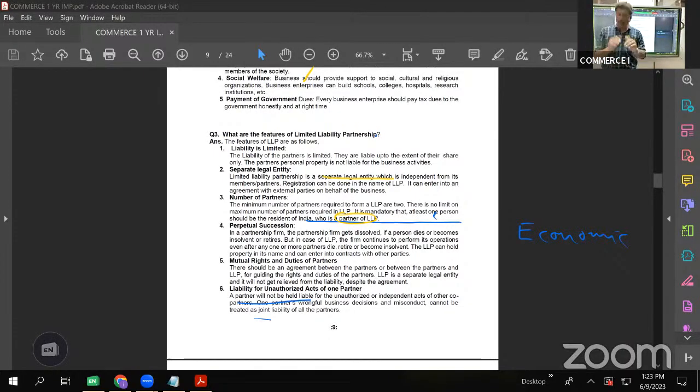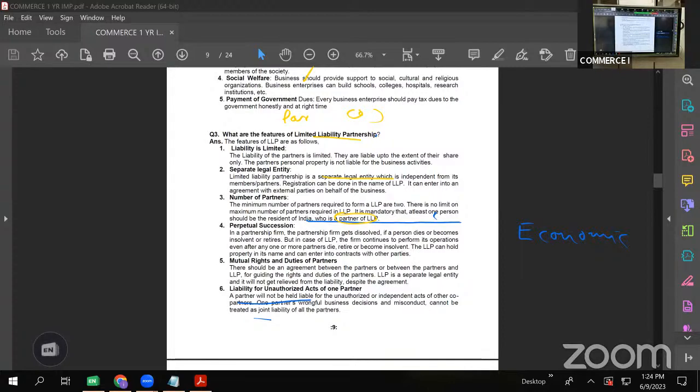To overcome these two disadvantages, unlimited liability and the limit on maximum members, a new form of business organization came into existence, called limited liability partnership. It has some features of partnership and some features of a company. A limited liability partnership is a combination of partnership and company.